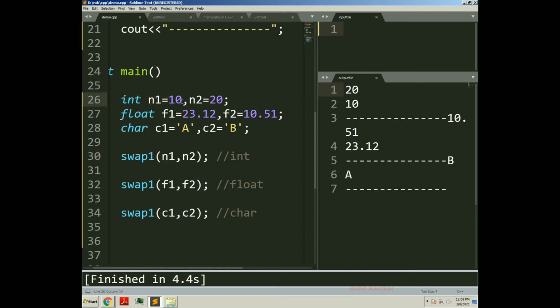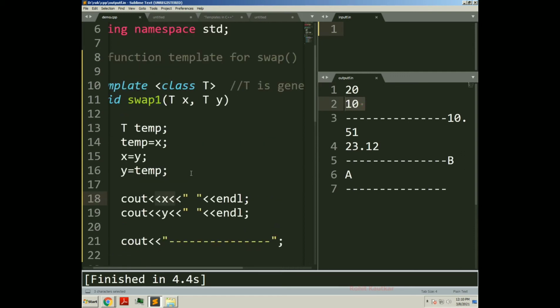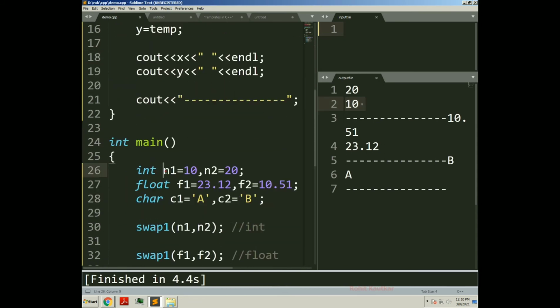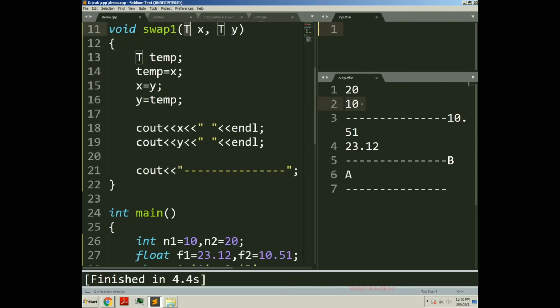N1 was 10 and N2 was 20. Now after swapping, see the result, x becomes 20, meaning N1 becomes 20 and N2 becomes 10. This is the result after swapping, because we are using call by value here. So N1 will be copied to X and N2 will be copied to Y. So we got the result 20 10.